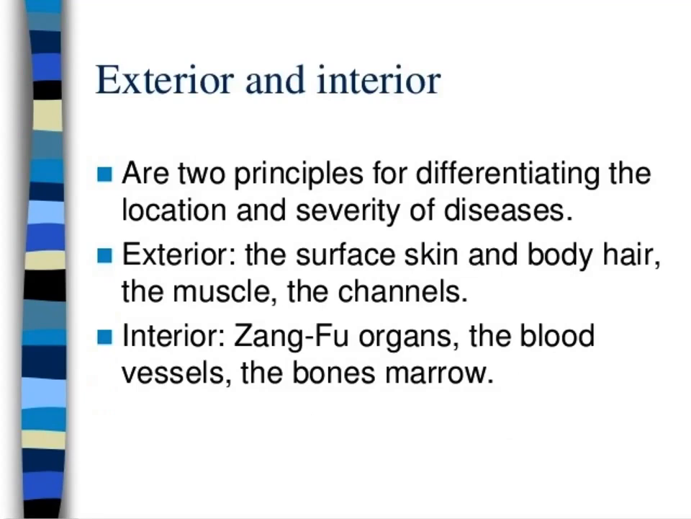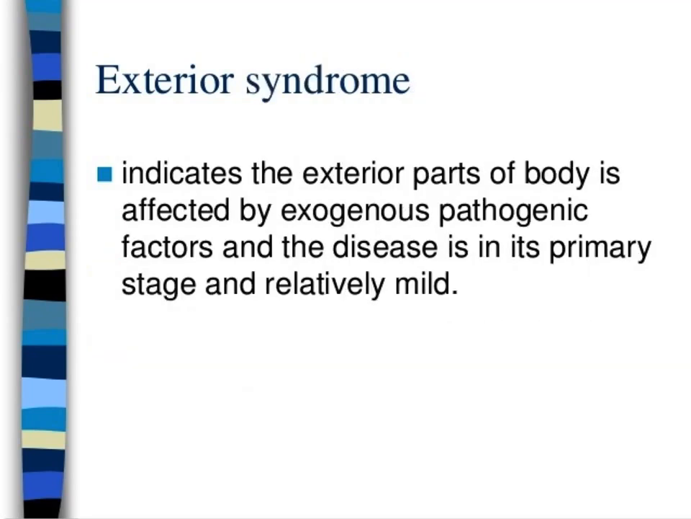So let's talk about exterior and interior first. These are the 2 principles for differentiating the location and severity of diseases. If it's exterior, the surface of skin and body hair, the muscles, and the channels are affected. And if it's already interior, it involves the Zhangfu organs, the blood vessels, and the bone marrow. In exterior syndrome, it indicates the exterior parts of the body are affected by exogenous pathogenic factors, and the disease is in its primary stage and relatively mild.